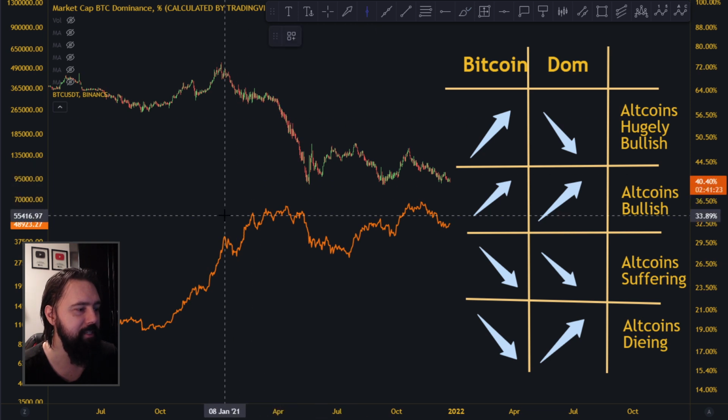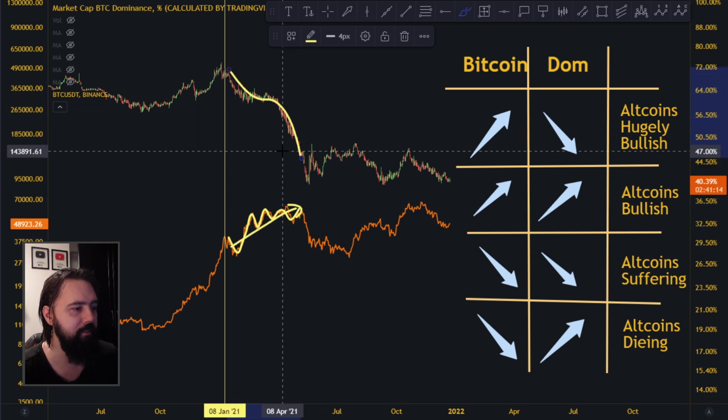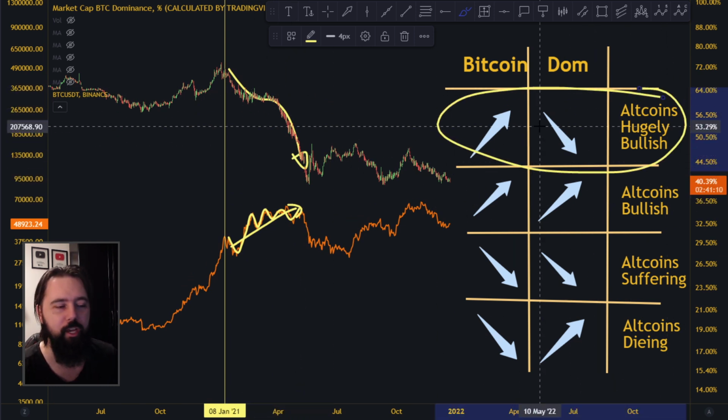So look right here, exactly at this top up here, this is when altcoins start, because you can see here Bitcoin is continuing to go towards the upside, while the dominance is crashing towards downside, and that's where we have altcoins hugely bullish.